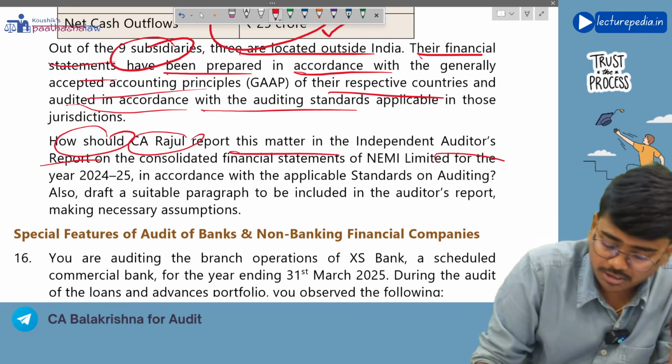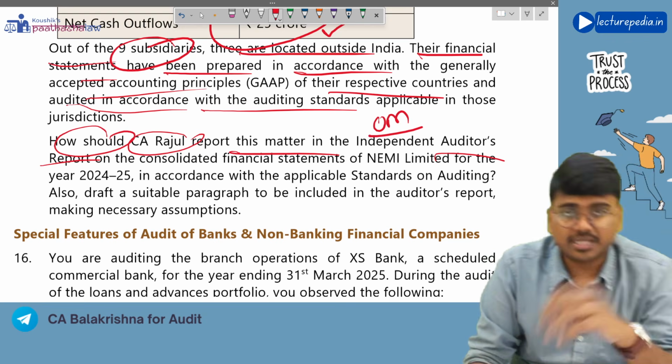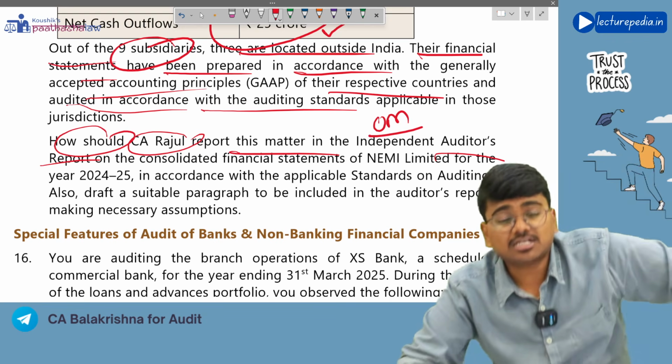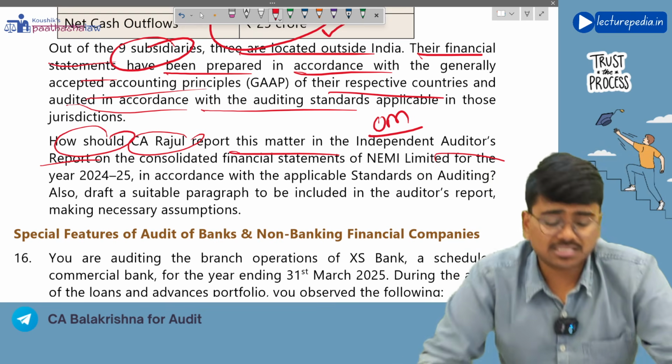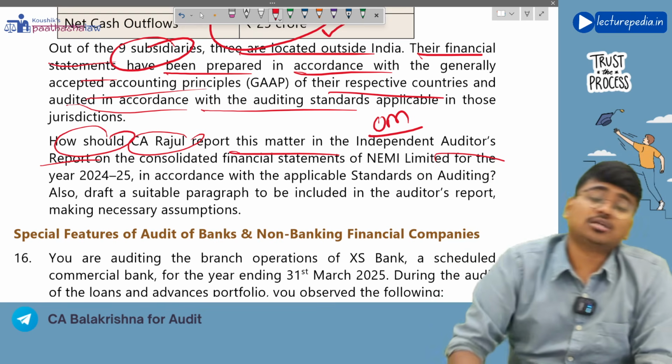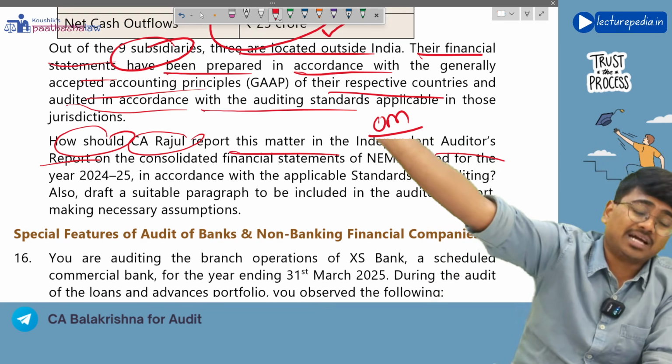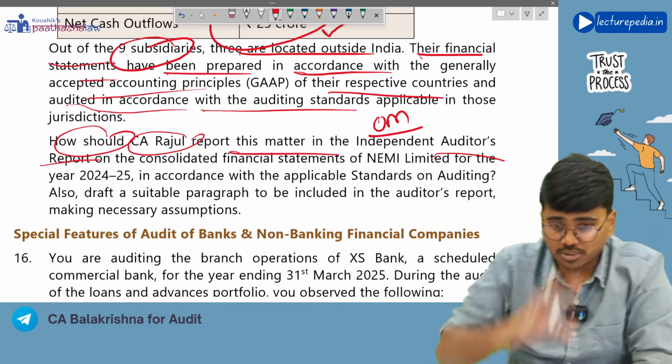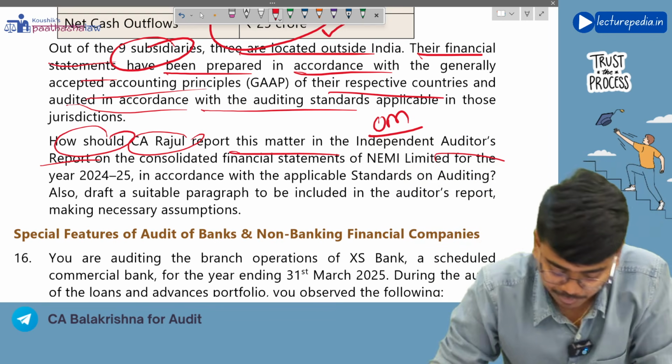Here, you need to use an other matter paragraph and clearly communicate that out of the total assets, this many assets are not audited by me, audited by some other branch auditor. Like this, you need to frame the other matter paragraph.